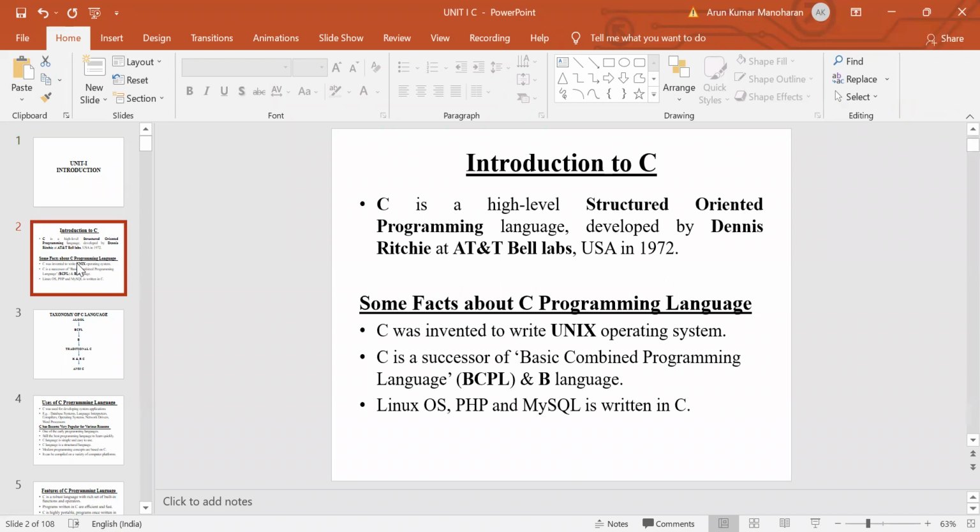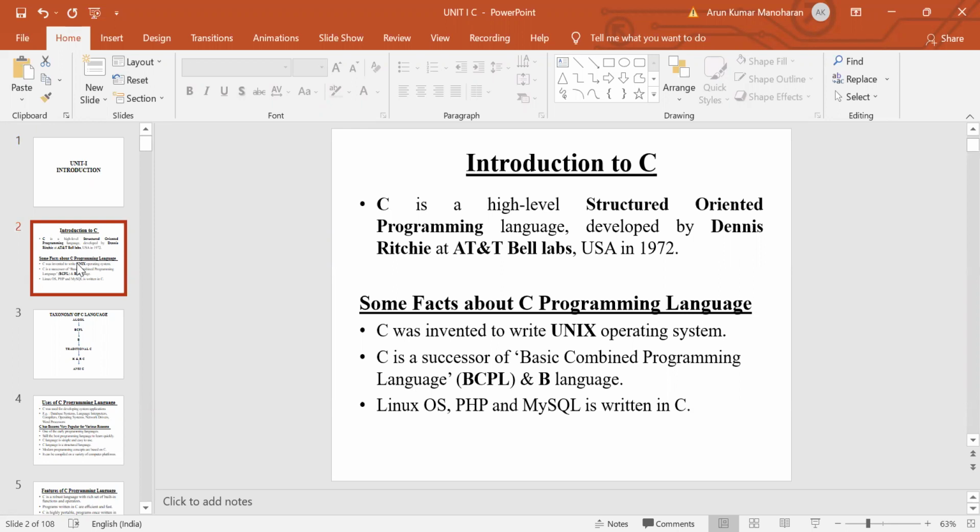This language was developed by Dennis Ritchie. He only developed this language. It was developed at AT&T, American Telephone and Telegraph Bell Lab. This lab was situated in the United States of America. In the year 1972, Dennis Ritchie developed the C programming language.